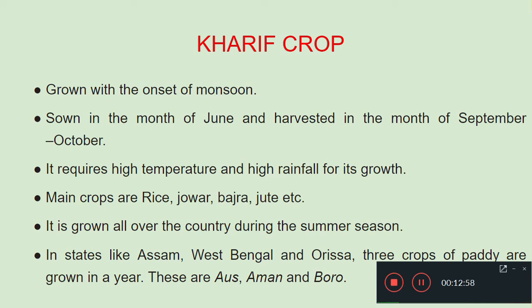So these are all examples for Kharif: rice, jowar, bajra, jute. They cultivate in the month of June and harvest in the month of September or October.